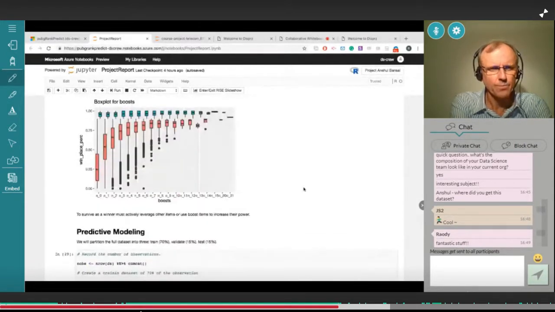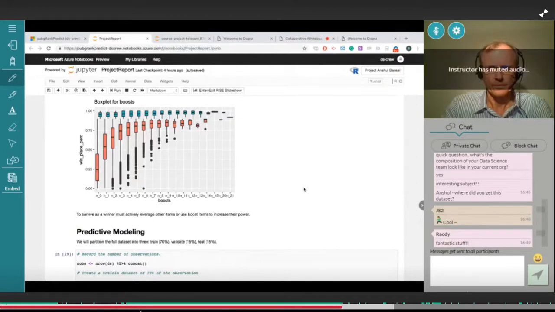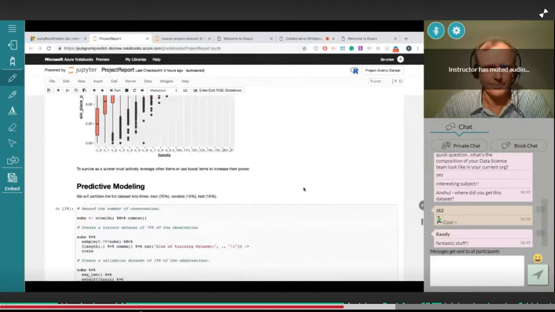And this is a bar chart of boosts. Boosts are something like medicines you take when you are injured. The number of boosts goes from 0, 1, 2, 3 up to 21. The more boosts you use, the higher your chances of winning. So that was the overall picture that I got.